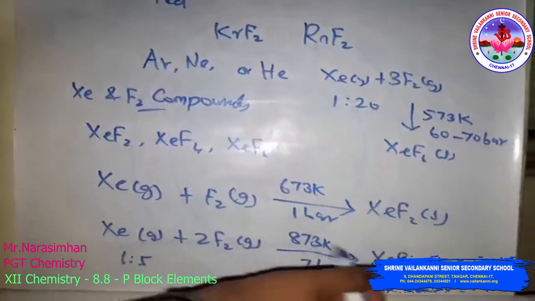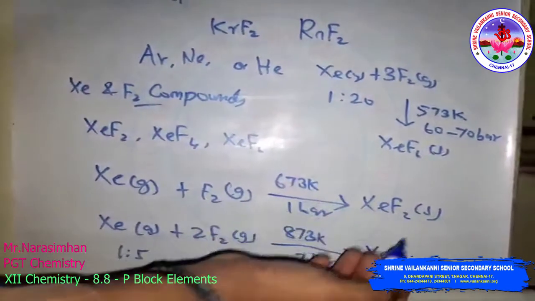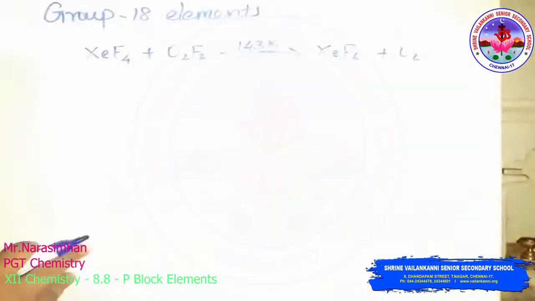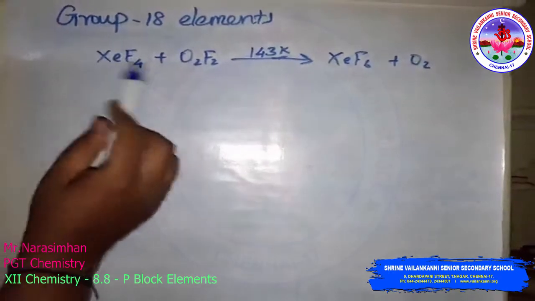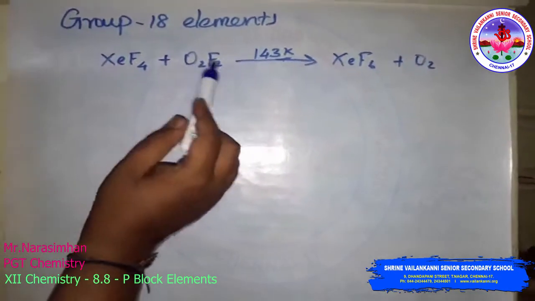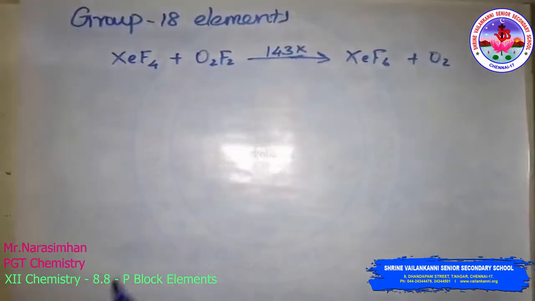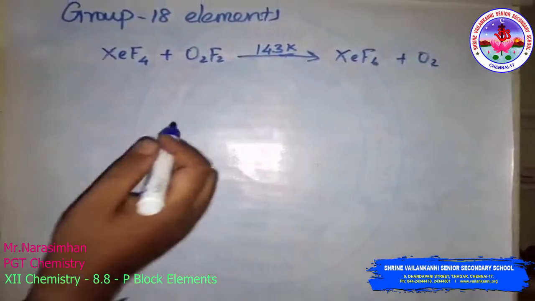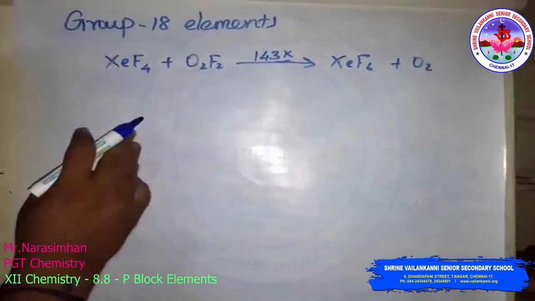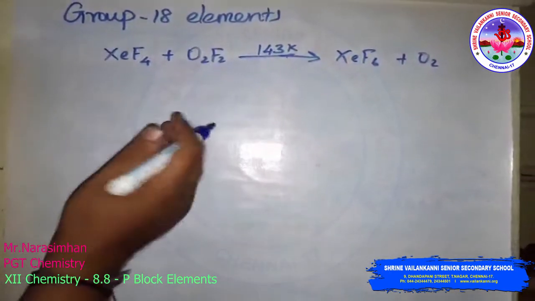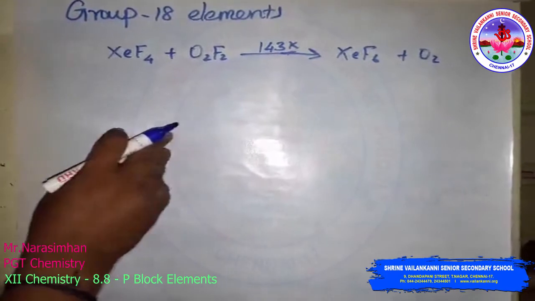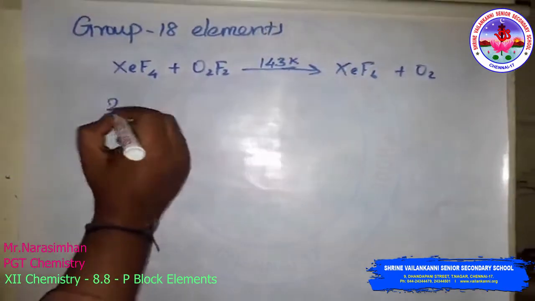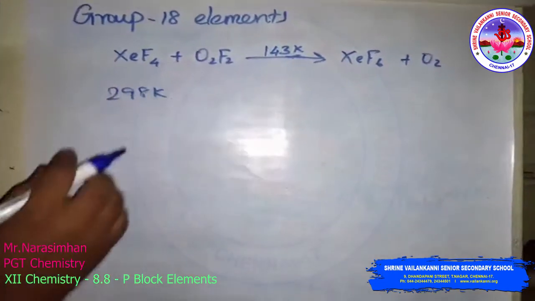tetrafluoride and dioxygen difluoride at 143 Kelvin temperature. This is the reaction: XeF4 reacts with dioxygen difluoride at 143 Kelvin, so you can get xenon hexafluoride and oxygen. Xenon difluoride, xenon tetrafluoride and xenon hexafluoride are all colorless crystalline solids, and they sublimate readily at 298 Kelvin.